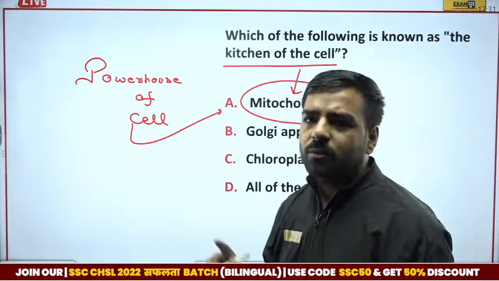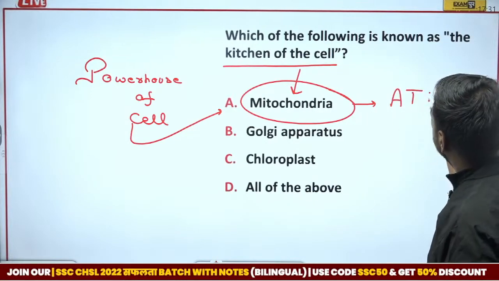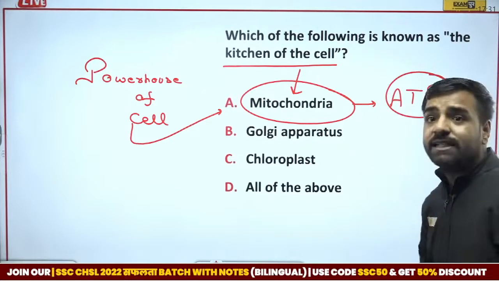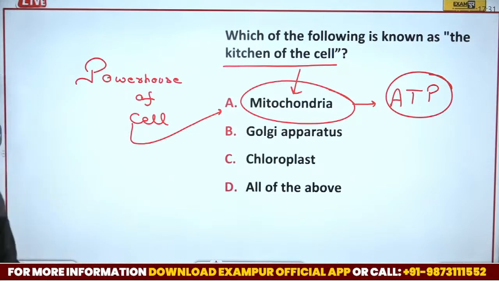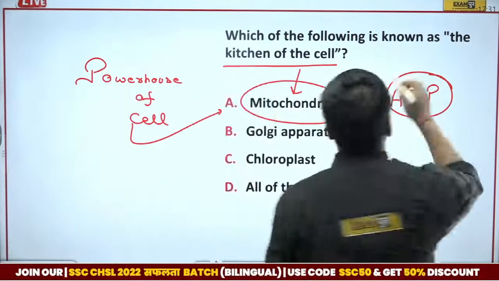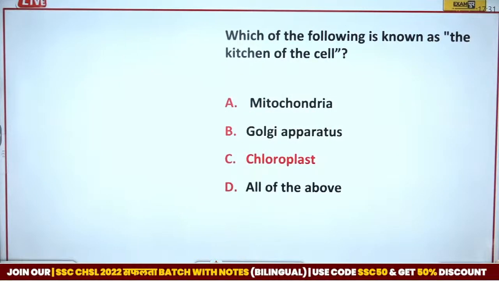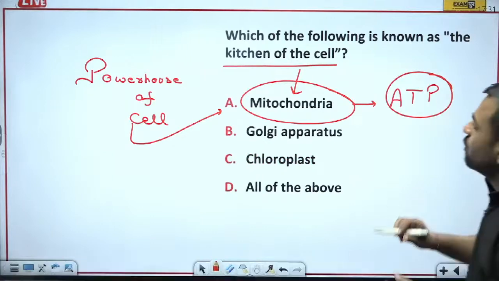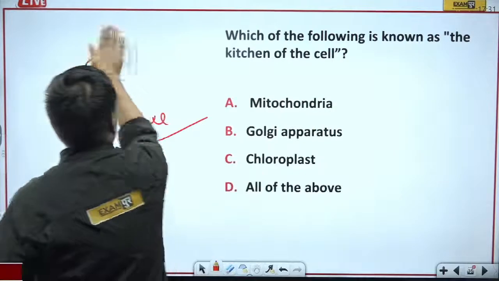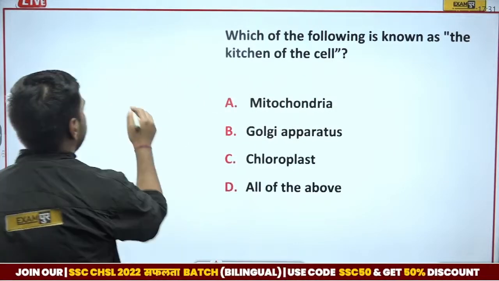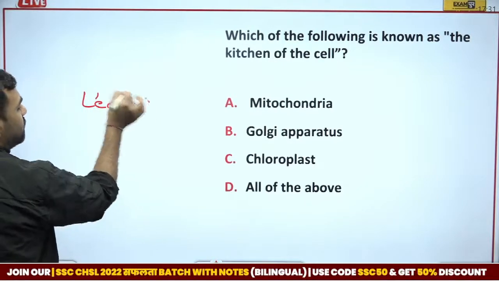So yes, if I talk about the powerhouse of the cell, remember what happens? It generates energy in the form of ATP, where ATP stands for adenosine triphosphate, right? So yes, here mitochondria is going to be the correct answer. That is option number A, because you are obtaining energy from this part. Oh, sorry, just a second. I missed this part. Whenever I talk about the kitchen of a cell, that means we are talking about the part that is for the leaves. I'll discuss. So sorry for that.